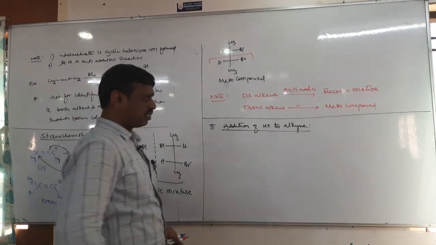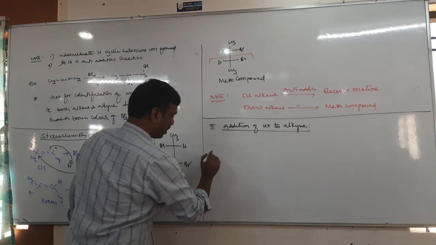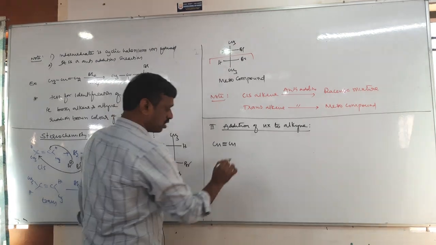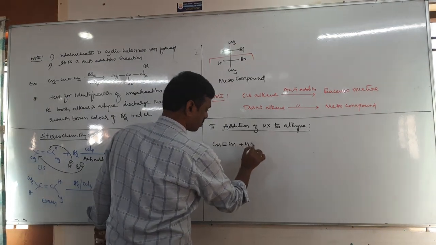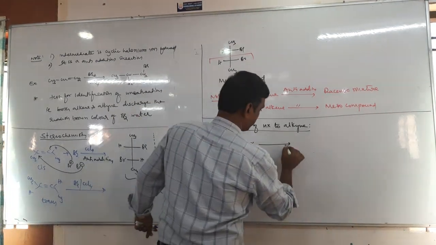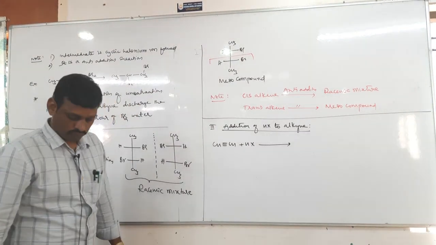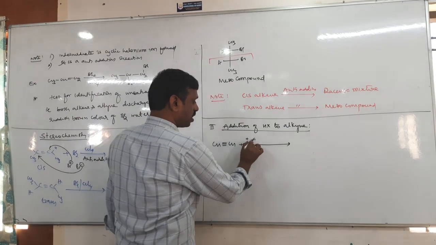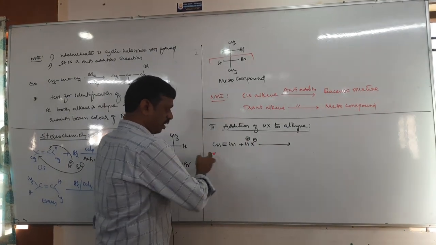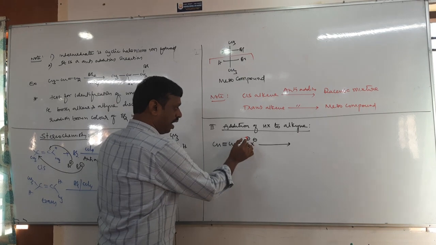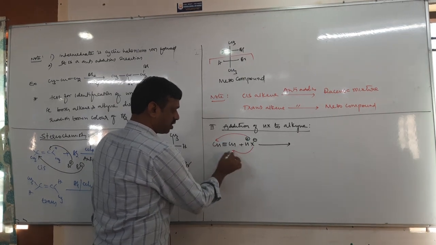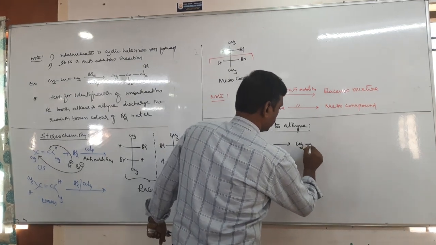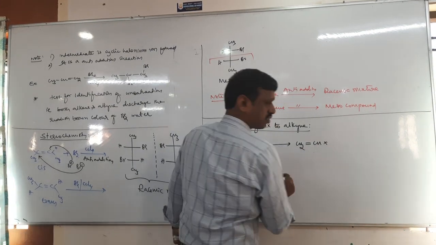Okay. Now let us see an example directly. The simplest alkyne is acetylene. Acetylene reacts with HX. Okay. Tell me. HX: H plus is added to one carbon, X minus is added to the other carbon, and moreover both the carbons are the same. Add H plus here, X minus here. What do you get? CH2 double bond CHX.